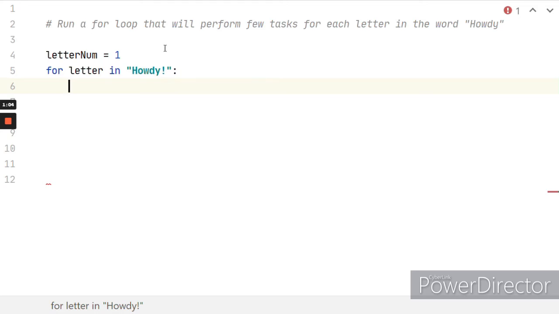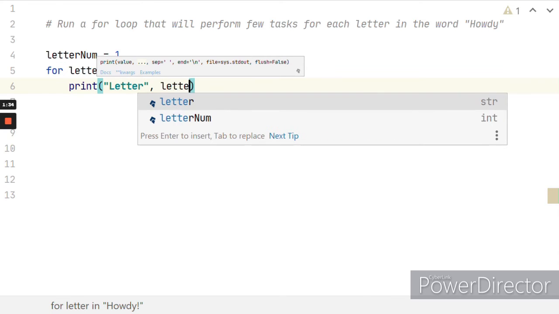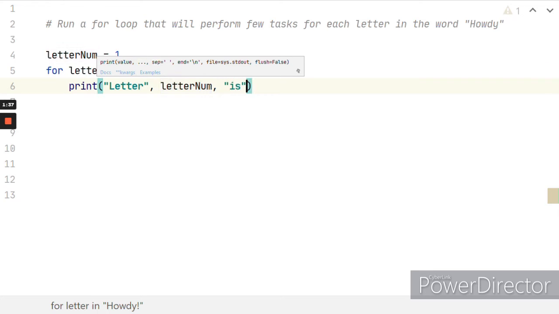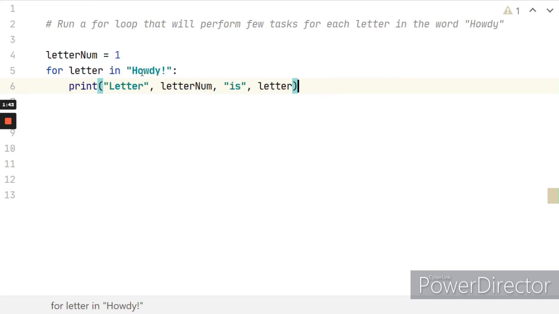As you see here, after I typed the colon and clicked enter, it automatically indents for me, because whatever I type here tells Python that this code is part of the for loop code block. So for each letter in howdy, for example H, for that letter H I want to print something. I will just show you the code first and then I will explain. Letter num is, so basically this is going to print letter 1 is H.